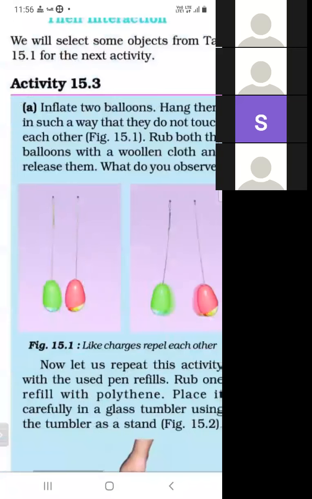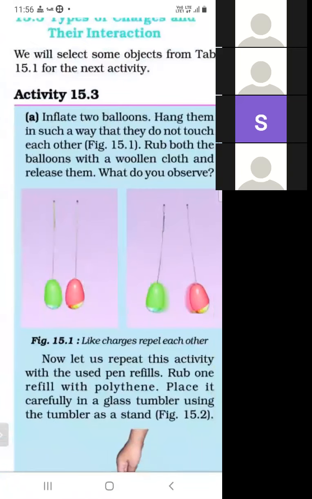Rub both balloons with the woolen cloth and release them.